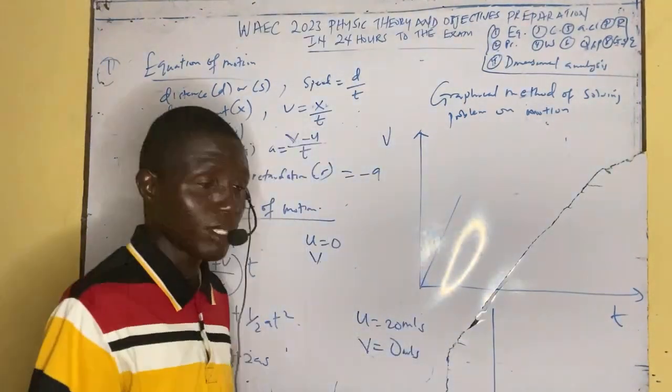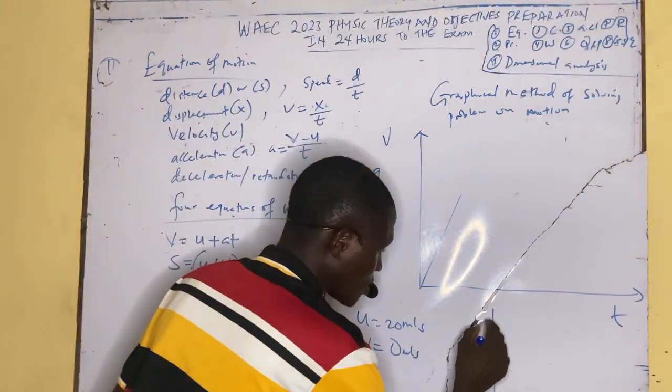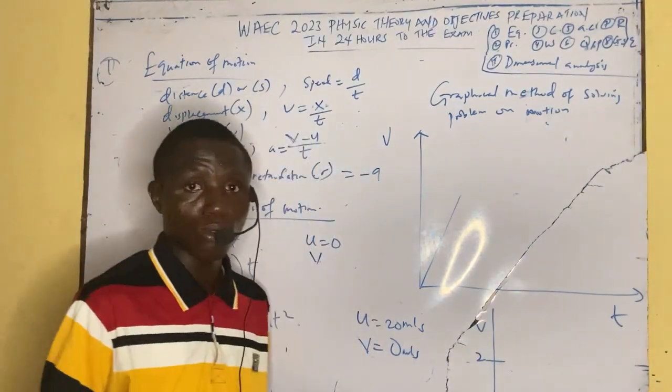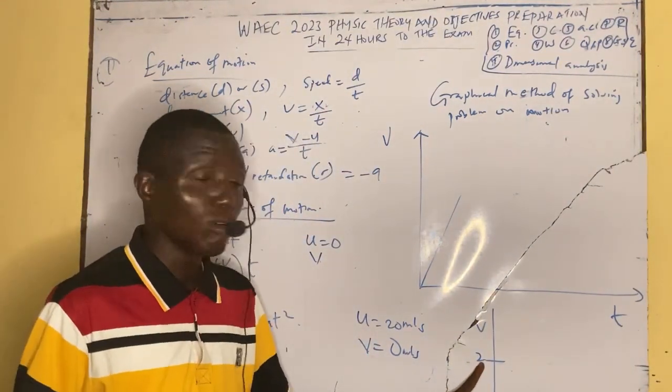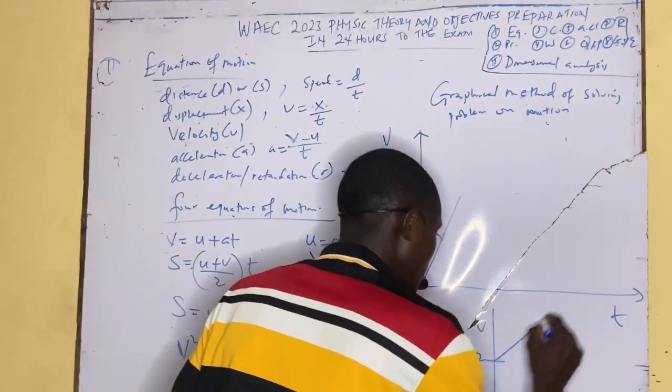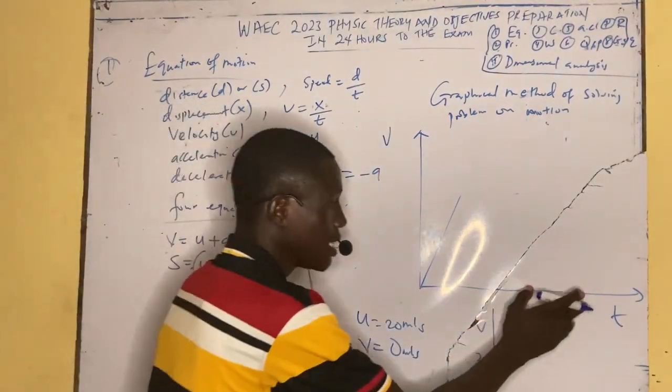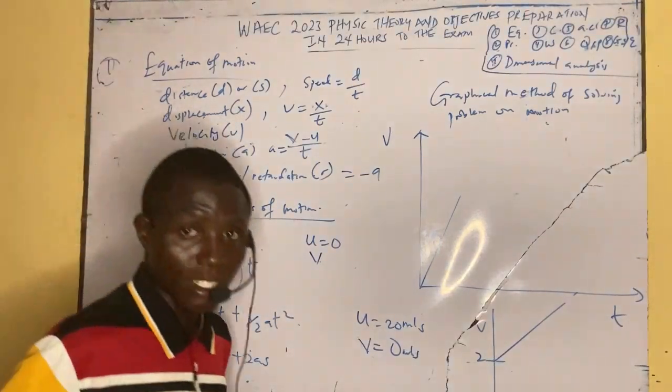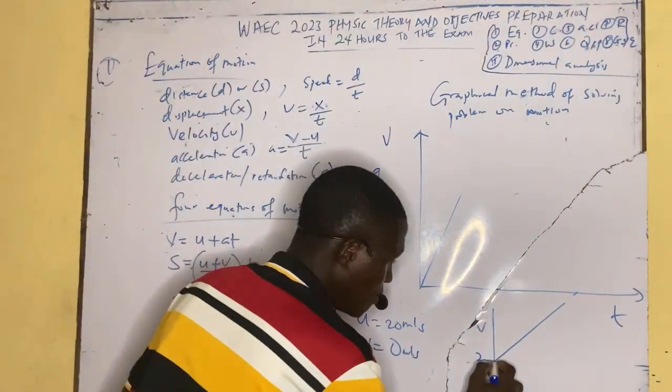Initial velocity of 2 meters per second. Meaning that, at this velocity, it will start by 2. Now, it's moving with an initial velocity of 2 meters per second and then accelerates from there. Now this is not from rest again. It's already moving before it starts accelerating.